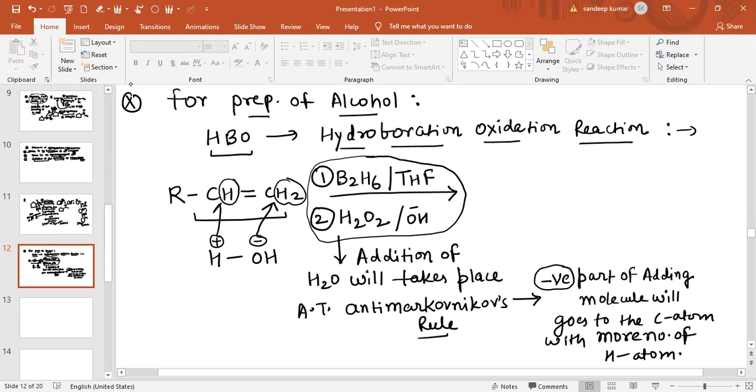So H will go to this carbon atom and OH will go to this carbon atom. So the product obtained is basically RCH2CH2OH. So this is basically a 1 degree alcohol. Also you can write RCH2 and CH2OH. So this is basically the product obtained.